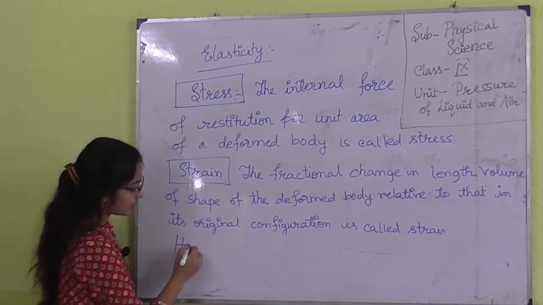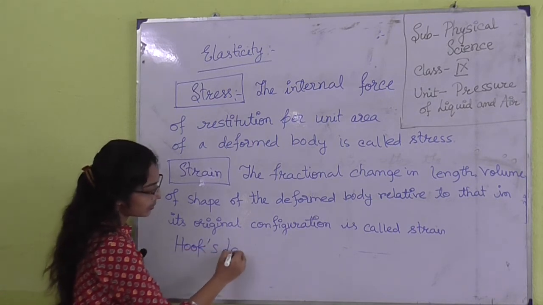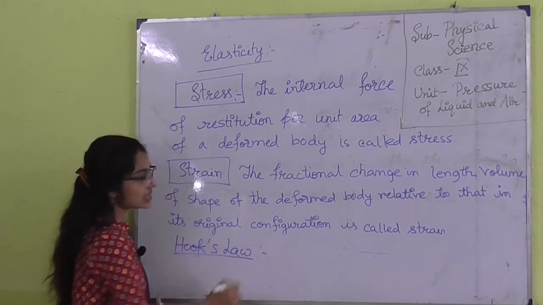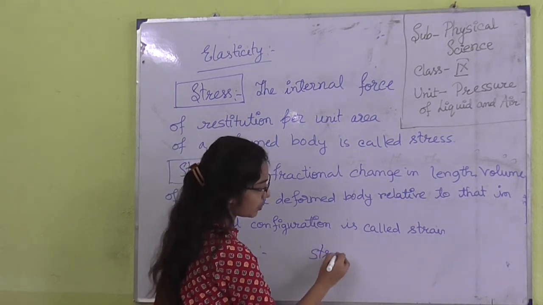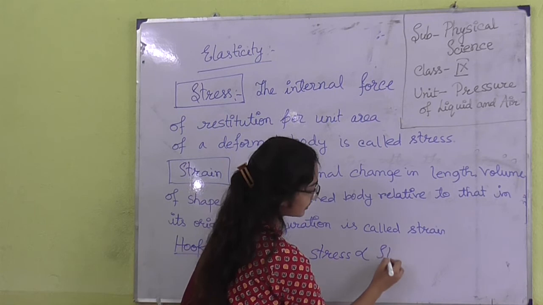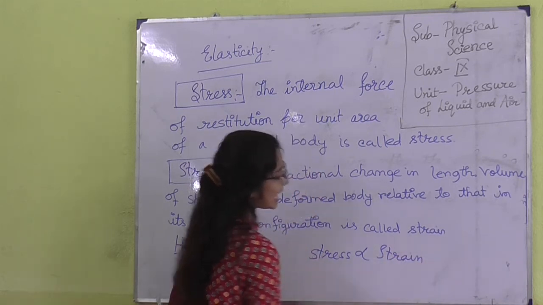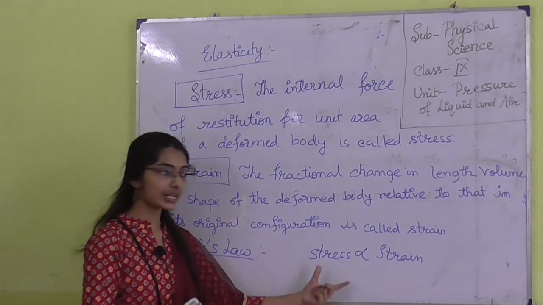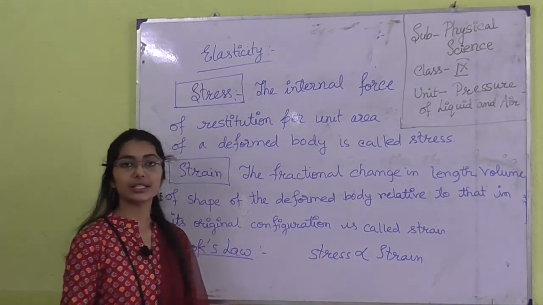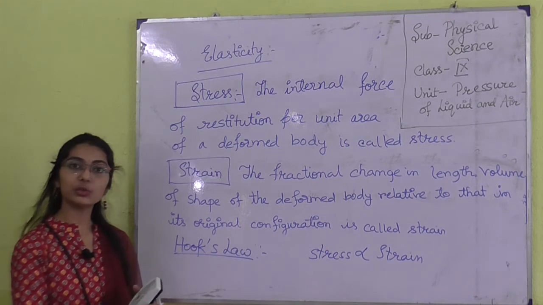So Hooke's law states that within elastic limit, stress is proportional to strain. As the body is undergoing more stress, more strain will occur. More strain means change in length will be more.